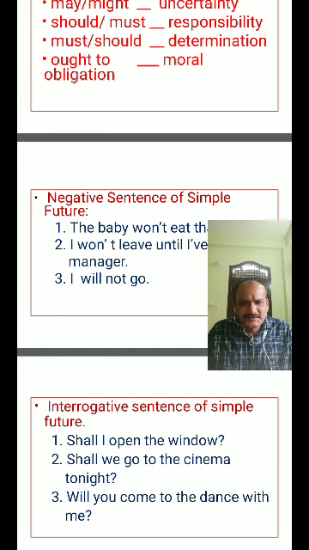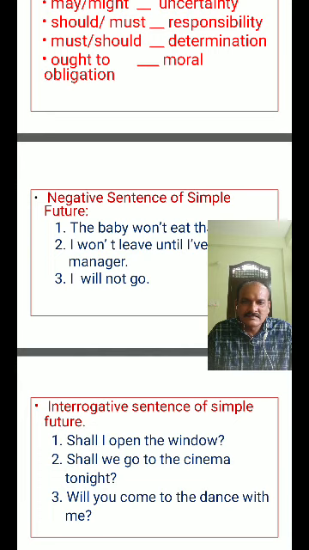Shall I open the window? It starts with the helping verb. Shall we go to the cinema tonight? Will you come to the dance with me? Can I do this? Shall we go? Shall we go outside? May I come to the class, sir?